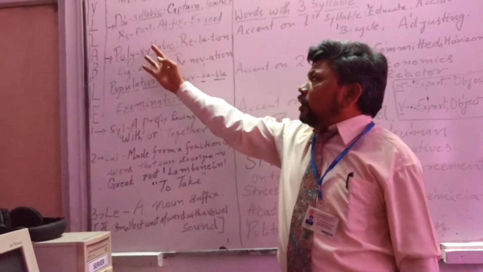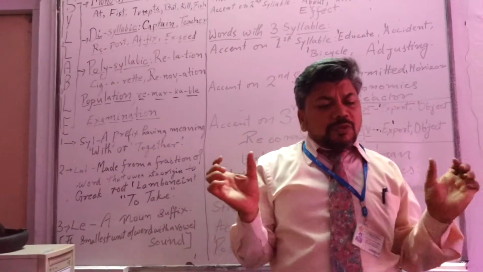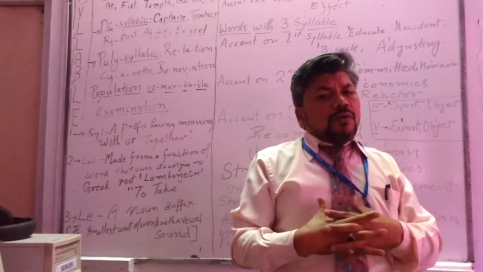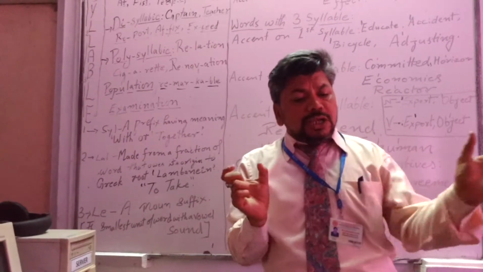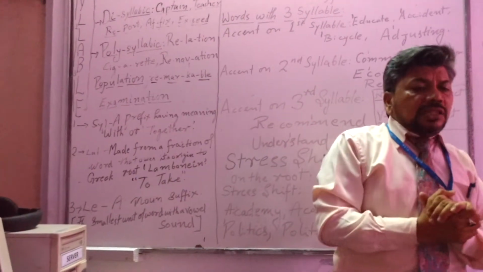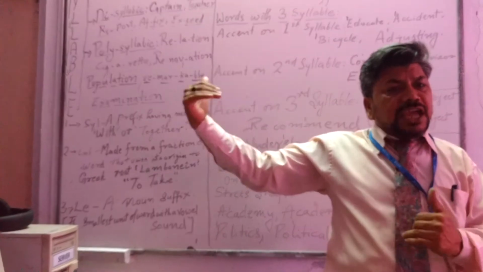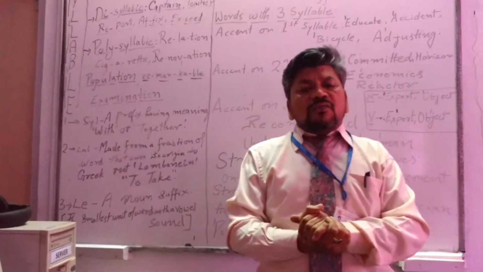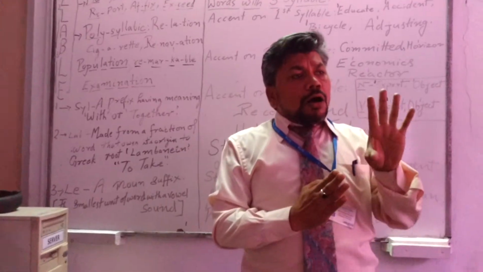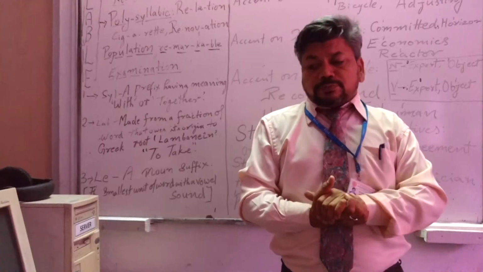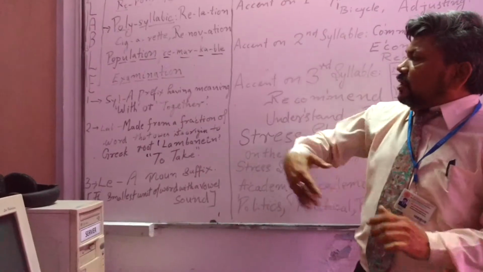Finally there comes the polysyllabic. Polysyllabic words can have two definitions. If a word has more than two syllables, it will be a polysyllabic construction. In other words, we can also say that a word of three or more syllables will be known as a polysyllabic word.